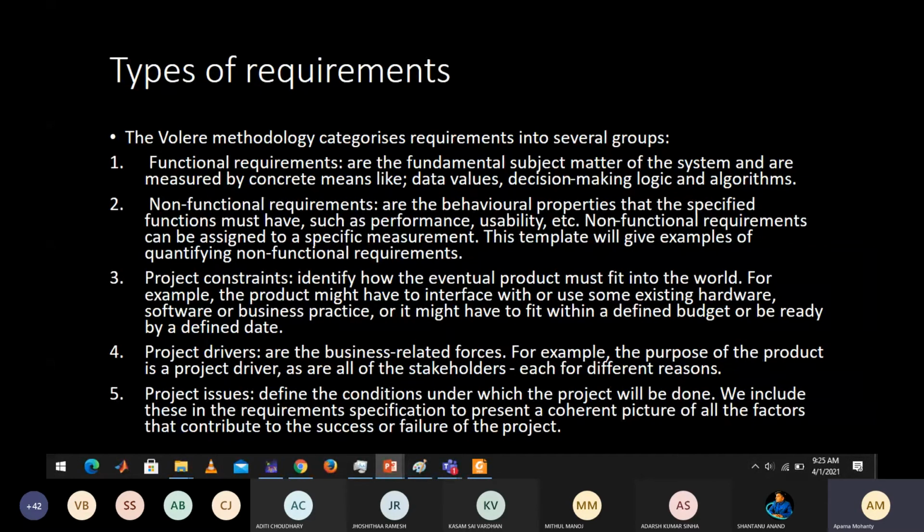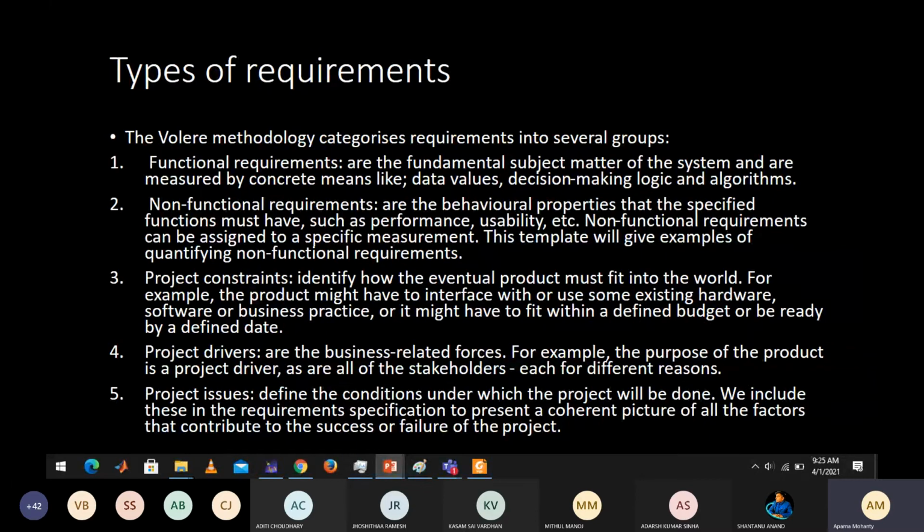So there are different requirements. One is your functional, non-functional, project constraints, project drivers, and project issues. These are the 5 types of requirements that exist for any IoT product. We will be focusing on the functional and the non-functional requirements.